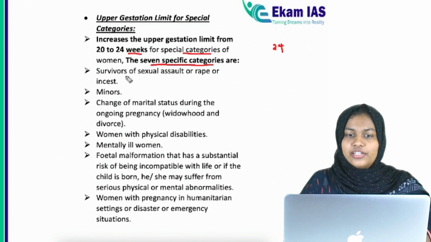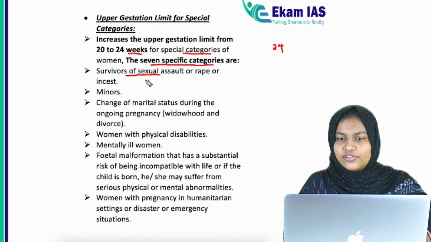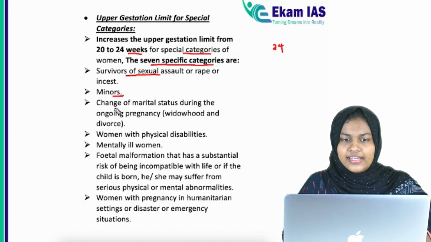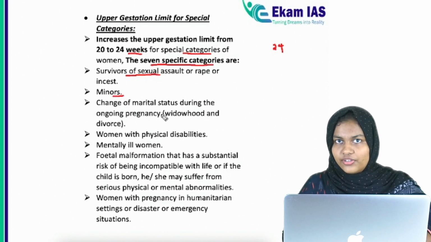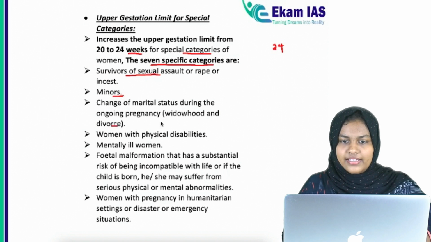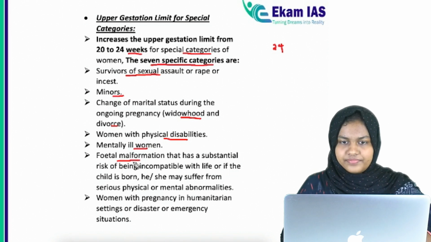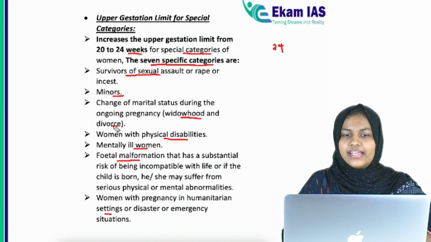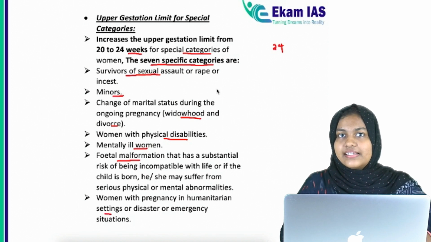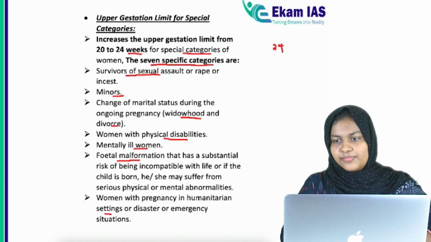These people include the survivor of sexual assault or rape, minors, those who have got divorced or been widowed after being pregnant, physically disabled people, mentally ill women, and fetal malformation. If there is any risk associated with the baby, then abortion can be done. Then women in pregnancy in humanitarian settings or disaster or emergency situations.